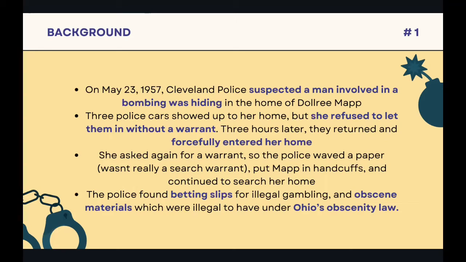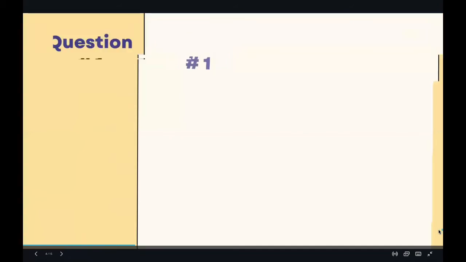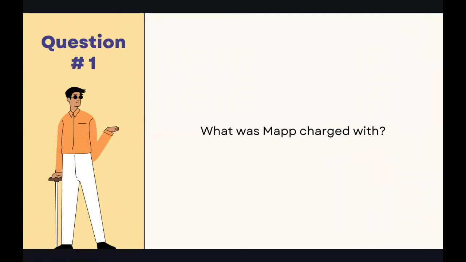Mapp was sentenced to 7 years in prison for her crimes, but during her 4th year, she was given a retrial where her case was taken to the Supreme Court. Our first check for understanding question is, what was Mapp charged with?